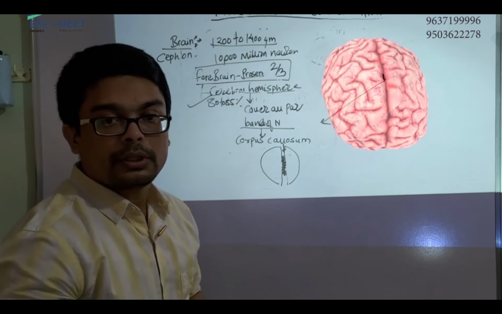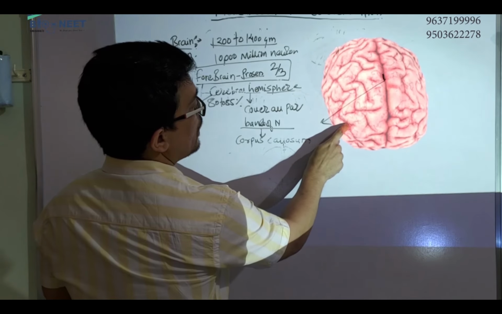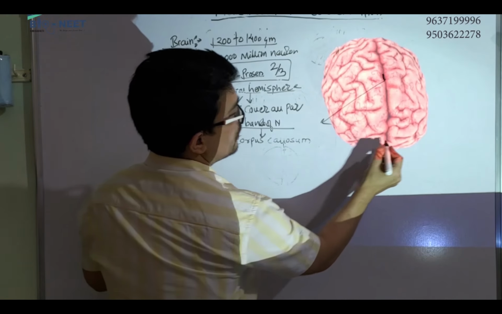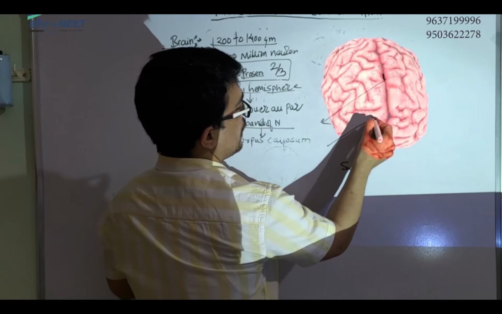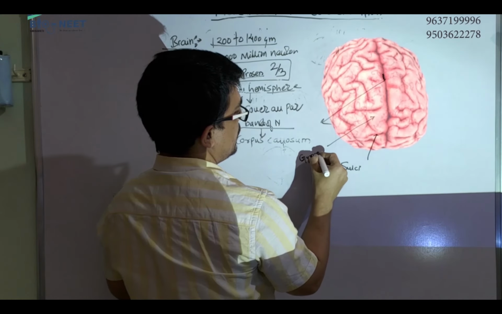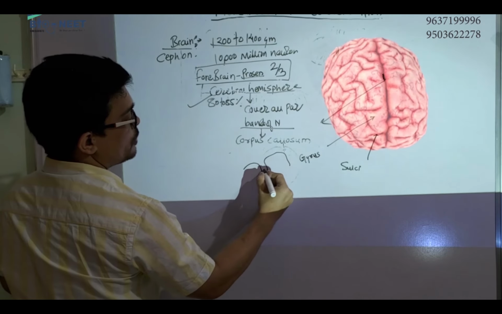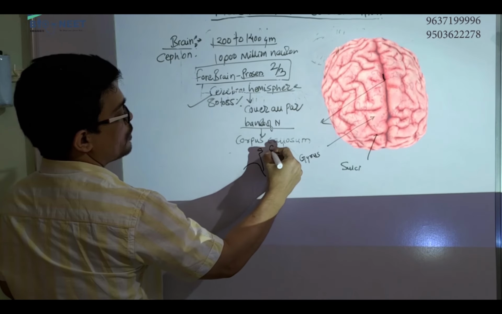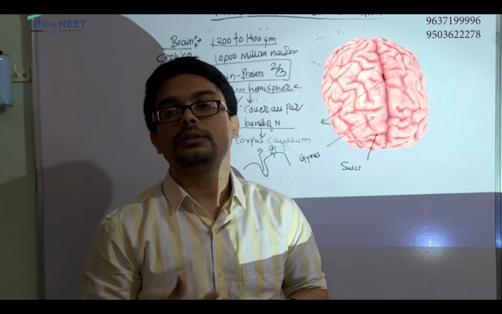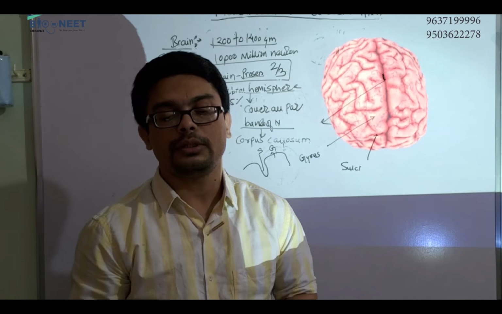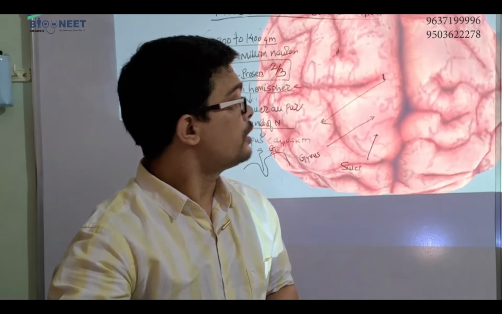And if you see your cerebral hemisphere, you can see here they have the sulci and the elevated portion gyrus. ये आपको दिख रहा है, that is called sulci नीचे लगा, और जो ऊपर आया है portion उसको बोलते हैं gyrus. And अगर आप फिगर निकालोगे इस तरह से 2 dimensional, so this is basically the sulci and this elevated portion is the gyrus. Why is there a sulcus and gyrus in the brain? Because, to increase the surface area of the brain, right? So this is all about your which one?